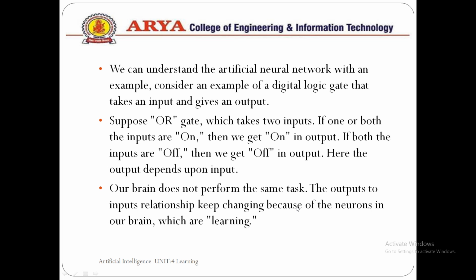The input-to-output relationship keeps changing because of the neurons in our brain, which help us to learn and predict the output according to the input every time. In the same way, we program a machine or system to process the elements and try to predict the correct outputs from the learning data which we feed into the system. In this way we can understand the artificial neural network.